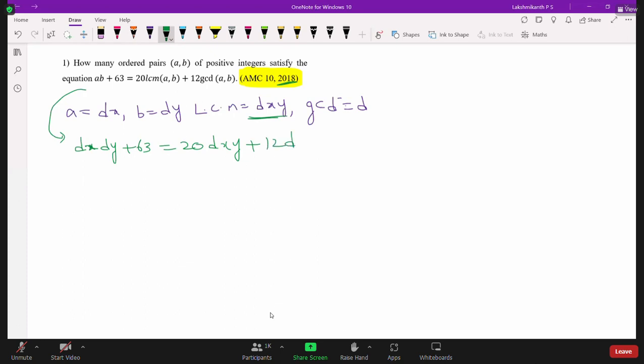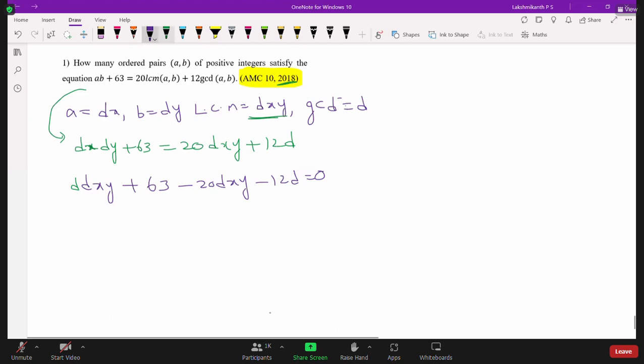So we take 12d for the GCD term. Now look here, d times d times xy, so this we can write as d times dxy. So d times dxy plus 63 minus 20dxy minus 12d is equal to 0. The thing we should do here is convert this into a product of two expressions, two factors.